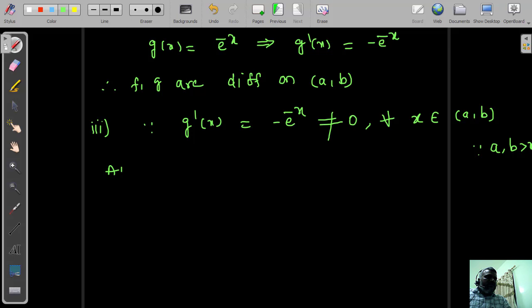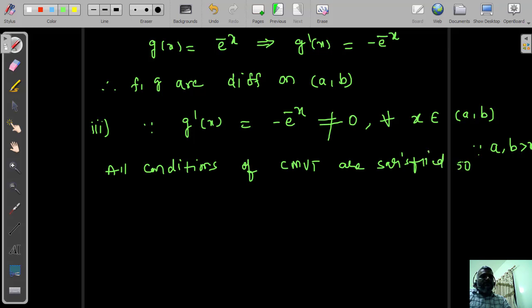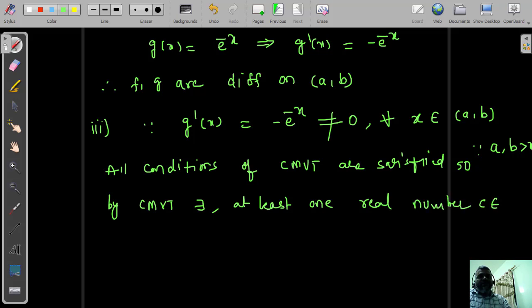We need to write that all conditions of CMVT are satisfied. So by Cauchy's mean value theorem, there exists at least one real number, let us say c belonging to the open interval a comma b, such that, how do you find that real number value?